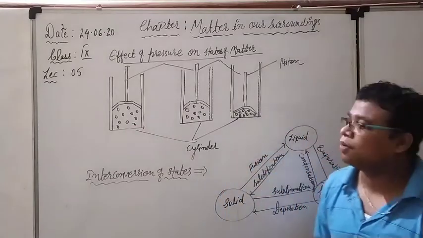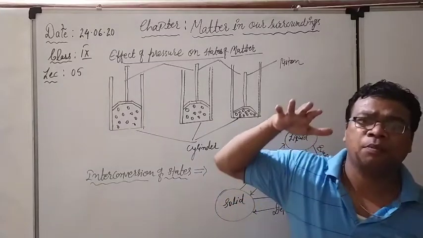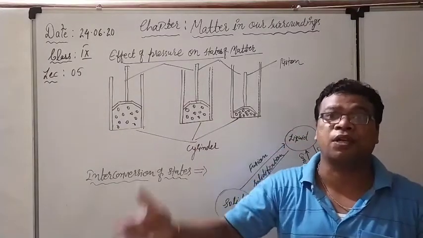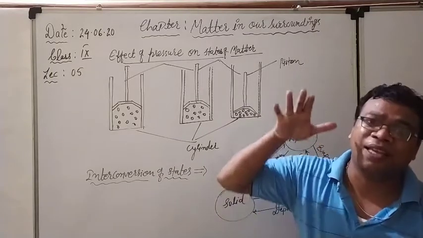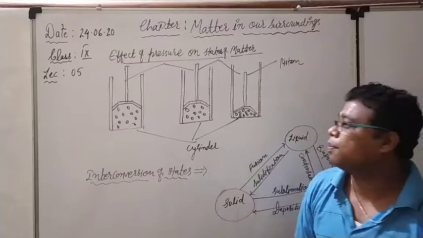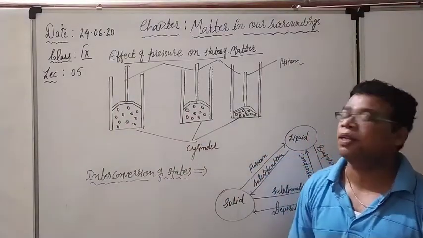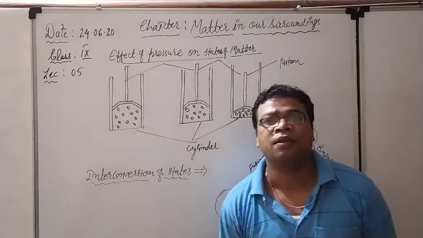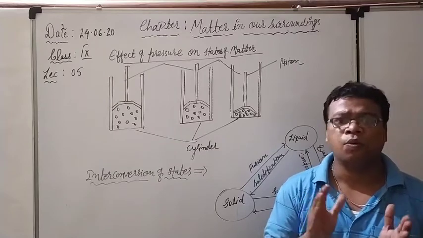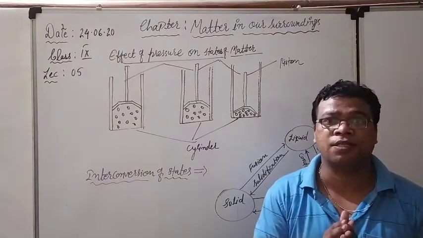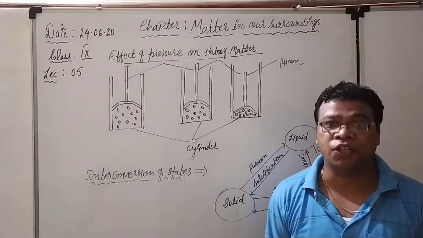Right now, see the next figure. What is happening when we are applying more pressure? When we are applying more pressure, it means we are increasing the pressure. We are applying force, meaning that we are increasing the pressure. So what is happening? This arrangement is changing into such a kind of arrangement. In the second figure, you may observe that the distance between the particles is very less, and the force of attraction between the particles is going to be increased.